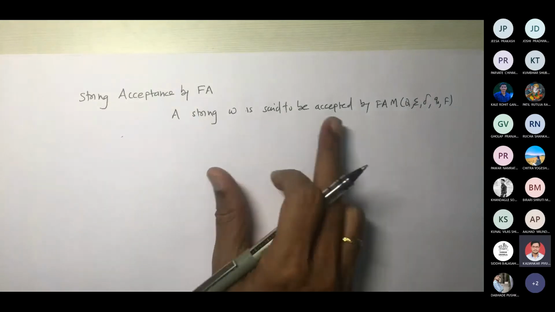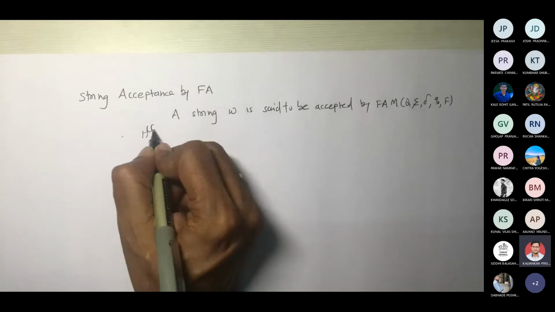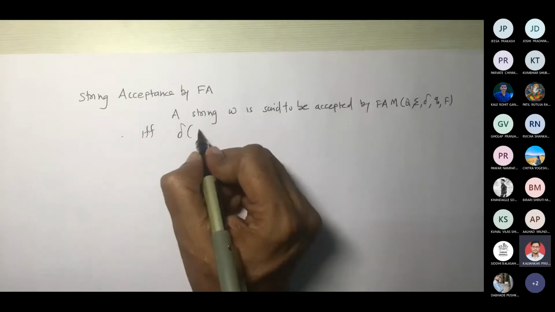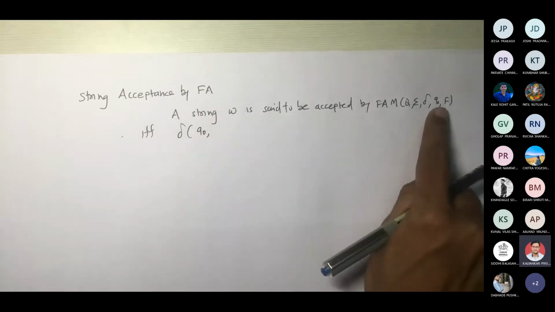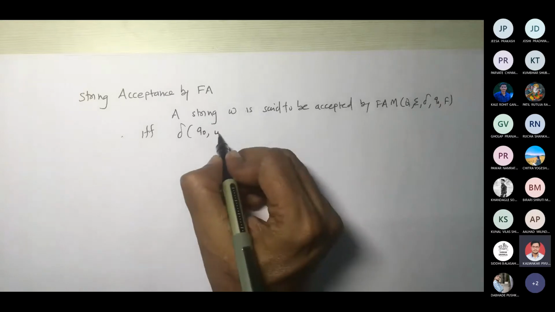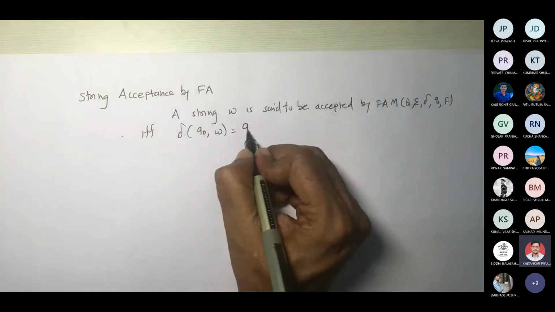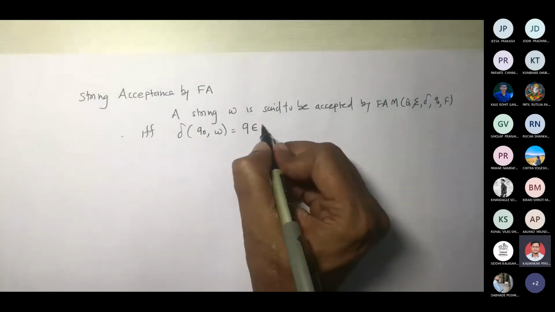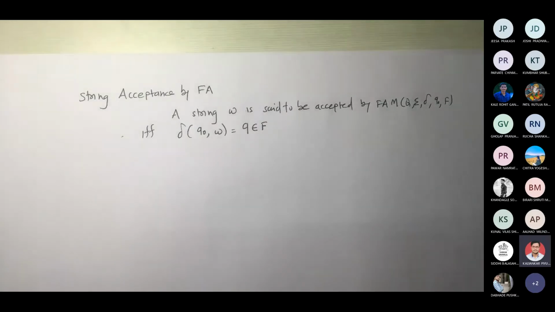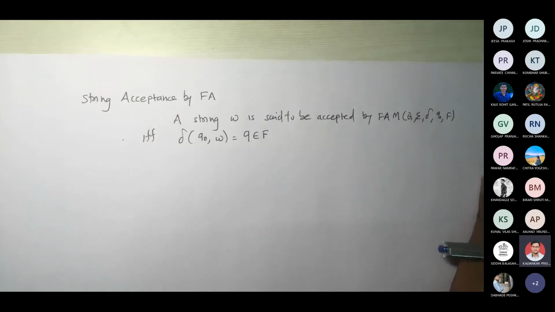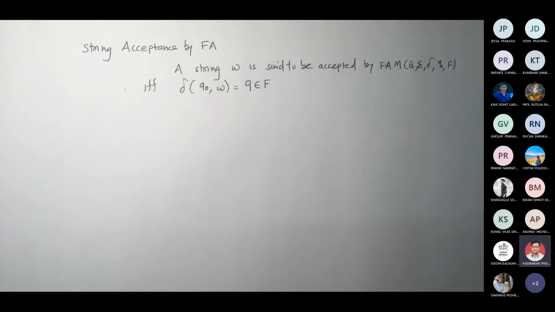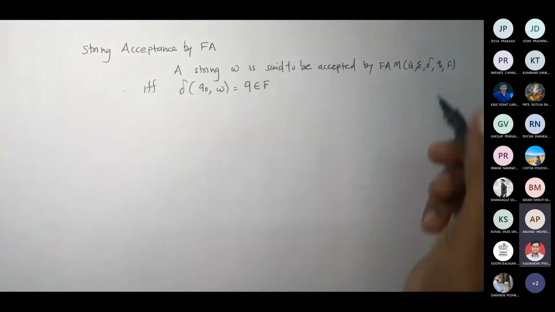A string W is said to be accepted by finite automata if and only if delta of Q0, which is your initial state, comma W takes you to some state Q which belongs to capital F. Fine. Is that okay? Yes, sir. Okay.